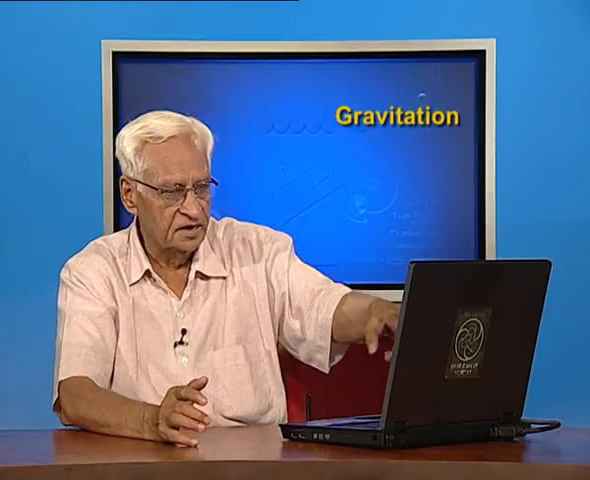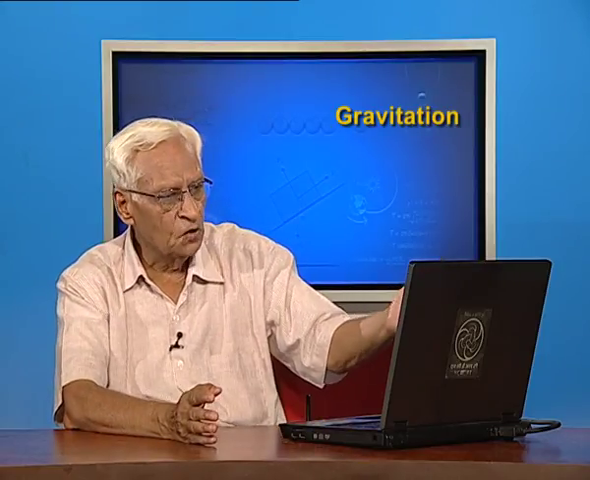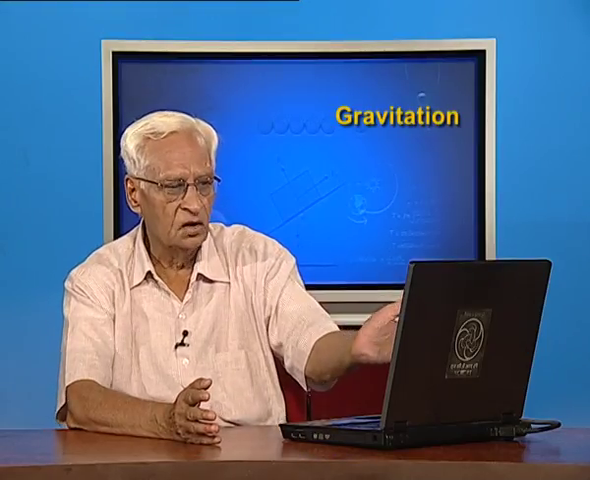And you can see that here, this mass m attracts m1, m2, m3, and the forces are along the line joining them, and their magnitude is also dependent only on the distance r. The upshot of this is that gravitational force is a conservative force, which implies that the work done by this force when a mass particle is taken from one point to another does not depend upon the path taken by it. It depends only on the end points.